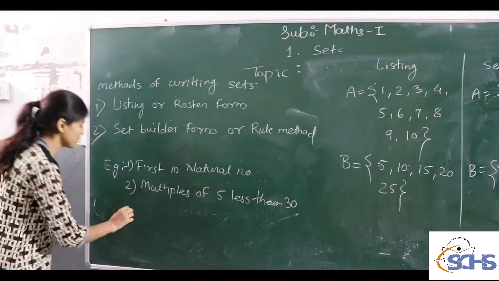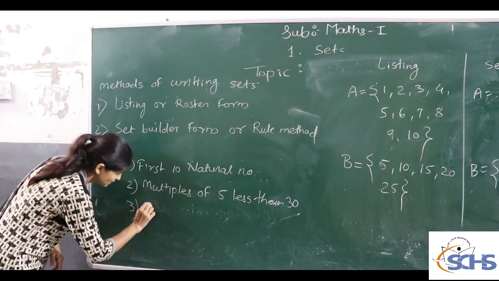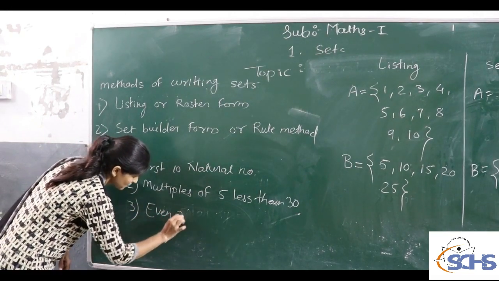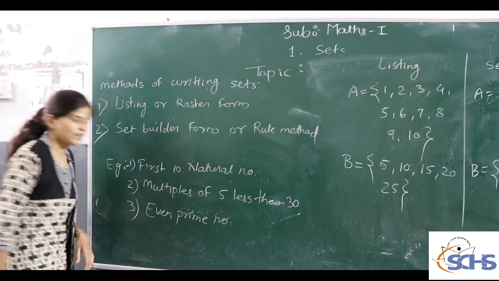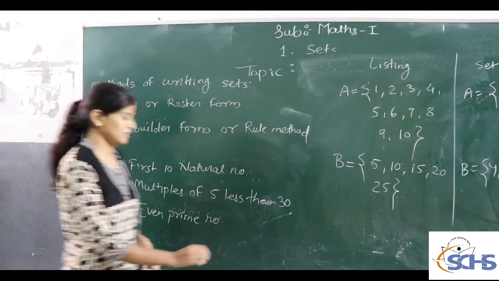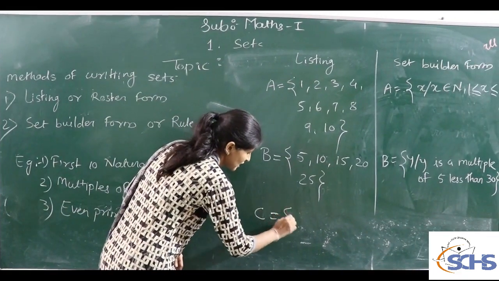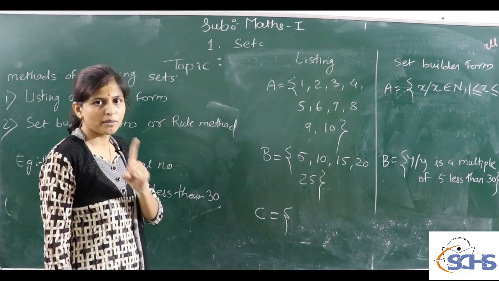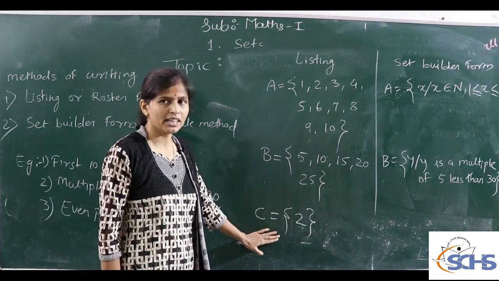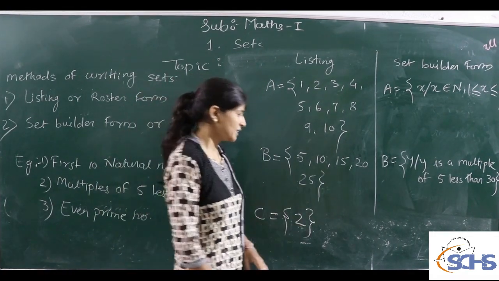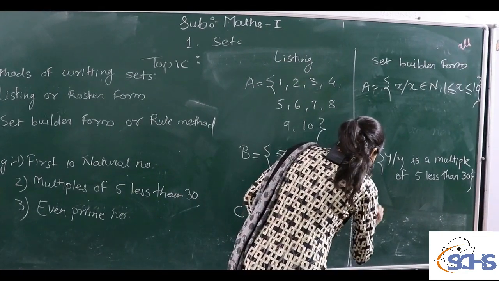Again, we take a third example: even prime number. In the listing method, how do we write this set? There is only one even prime number, which is 2. So in the listing method we only write the element, the even prime number is 2, and in set builder form we use a sentence.